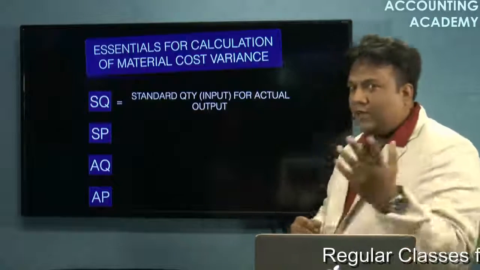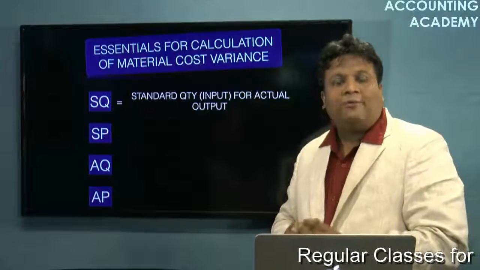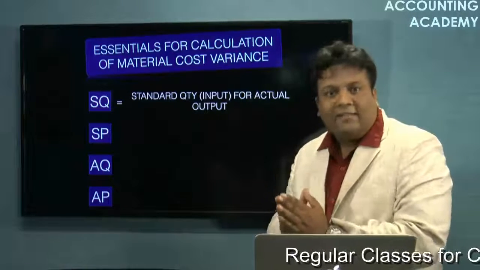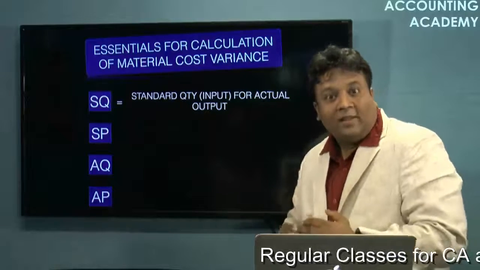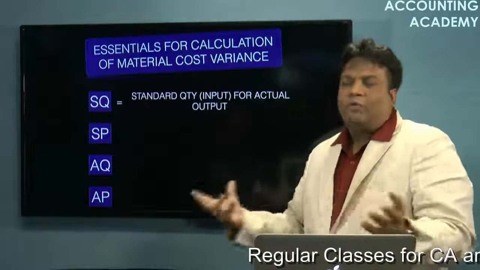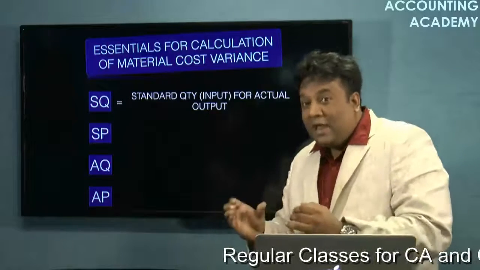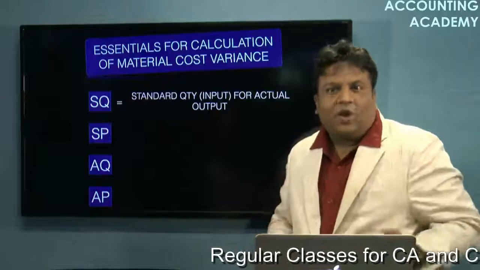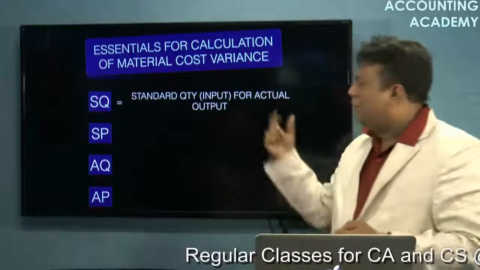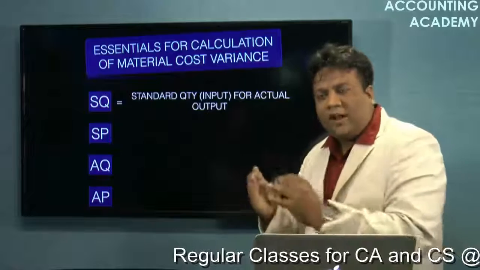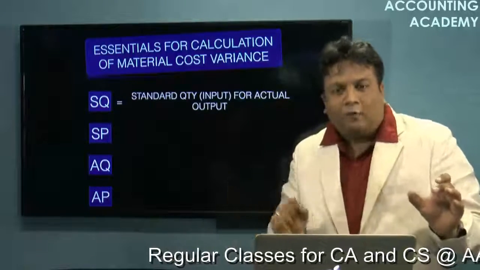Let's try to understand with the help of an example. Say, if I want to manufacture a product called biryani, my output is biryani. All of us know it can be veg, it can be non-veg, but to make biryani, we need at least one material called rice.